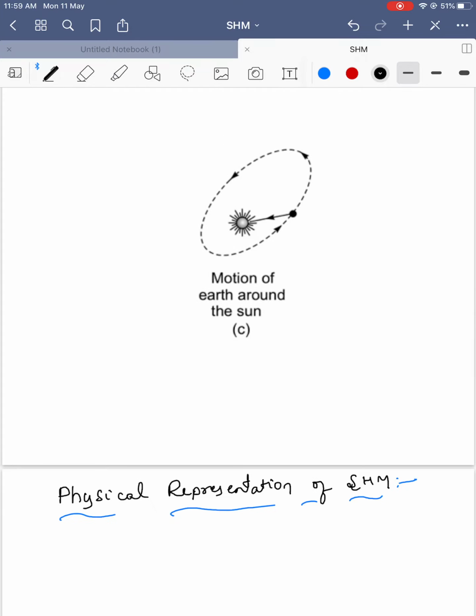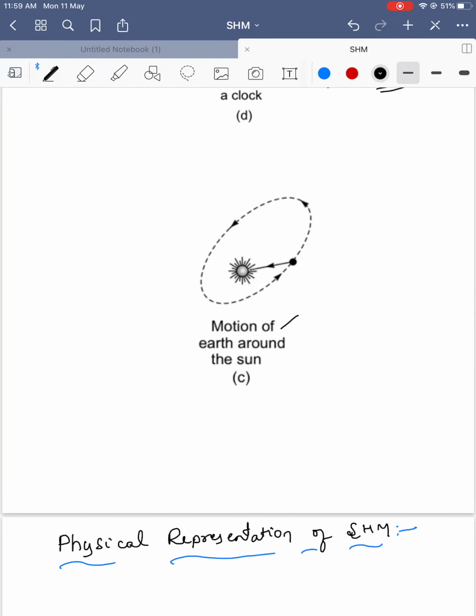One more beautiful example is the motion of the Earth around the Sun. How much time does the Earth take to move around the Sun? 365 days. After every 365 days, the Earth repeats its motion about the Sun. So this is called periodic motion. Now, the physical representation of SHM.